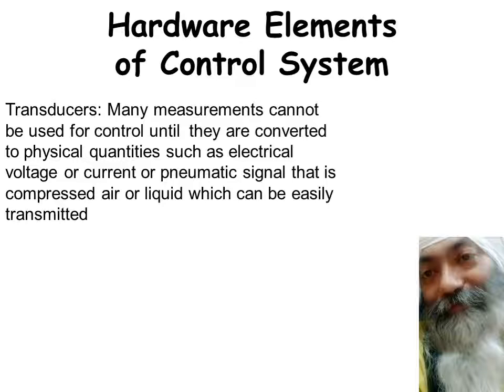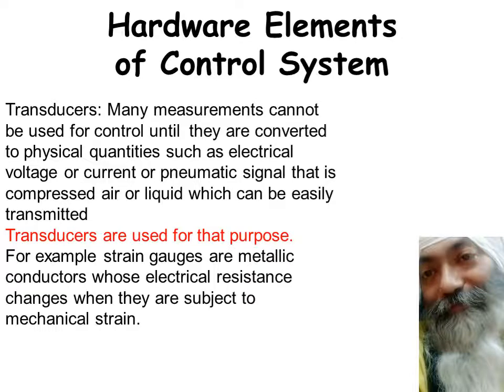But the thing is that you have a transducer. So what is a transducer? It converts any measurement into its equivalent physical quantity, preferably electrical. It can be electrical voltage, electrical current, or electrical pulses in digital form. So the device which is doing this conversion is called a transducer, and the simple example of that is the metallic strain gauge. Strain gauge can be metallic, or even semiconductor these days.